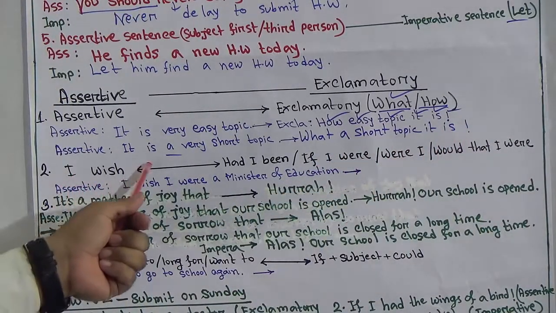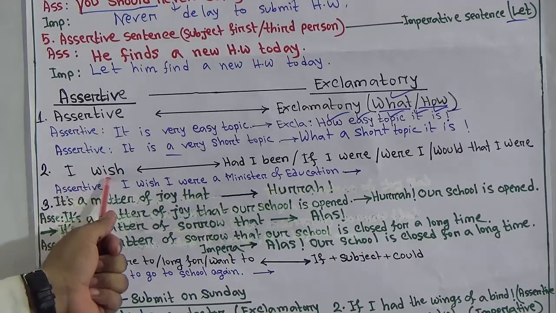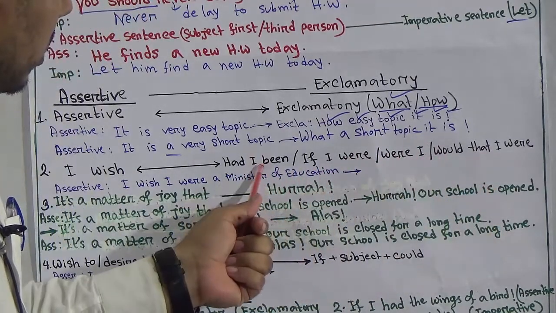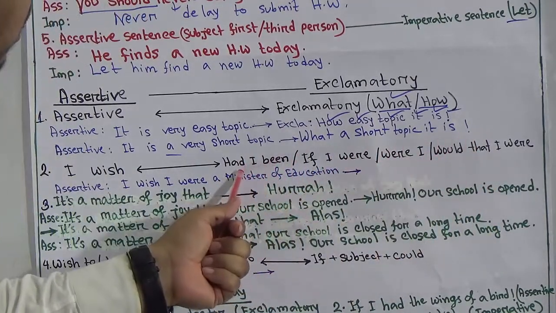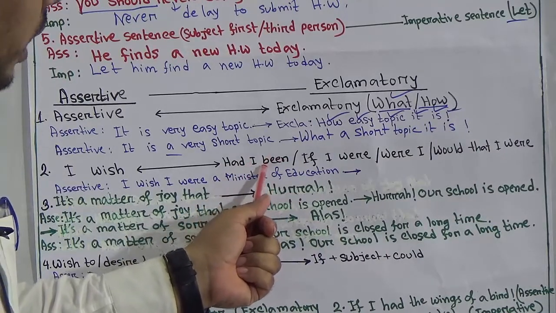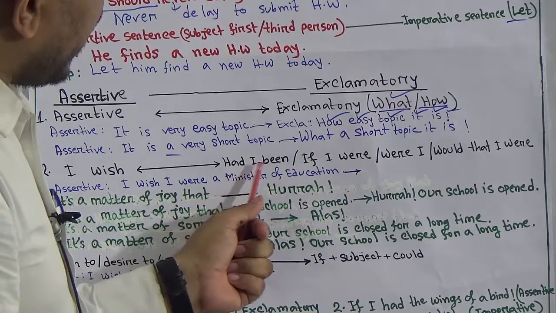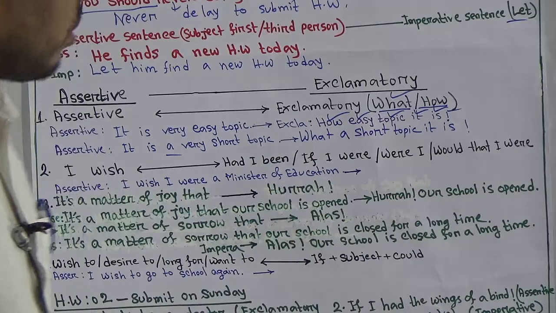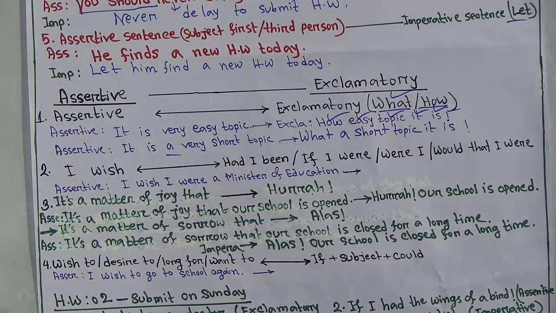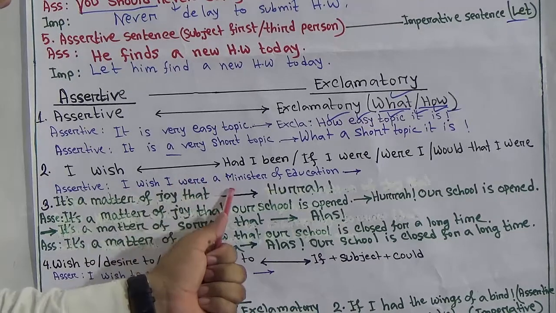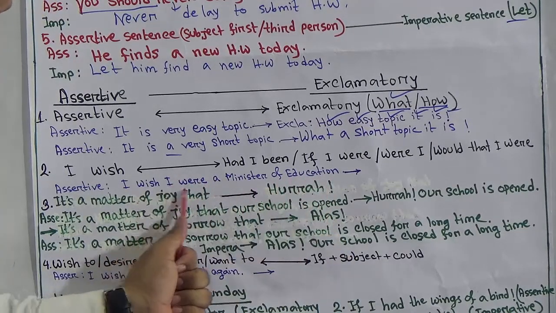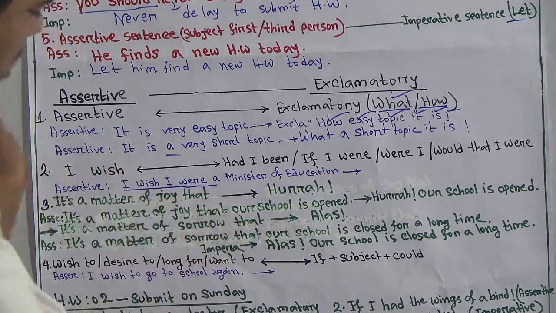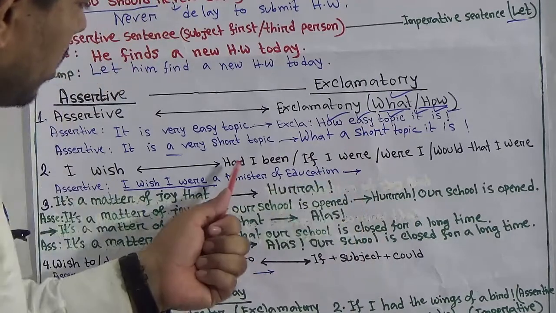Okay, next one. If the word I wish is given in your assertive sentence, then you have a choice to use any one from here. This is 1, 2, 3, 4. Four options are given. You can choose any one. First of all, had I been, if I were, or were I, or would that I were. From these four options, you can use any one. So if I say, I wish I were a Minister of Education. I wish I were a Minister of Education. So just omit this part and write from here any one.